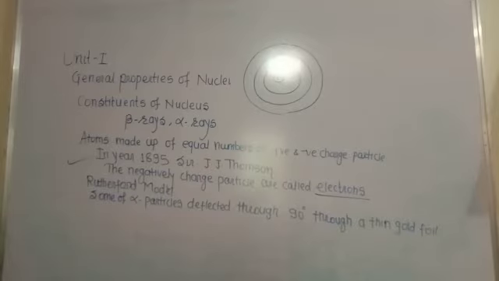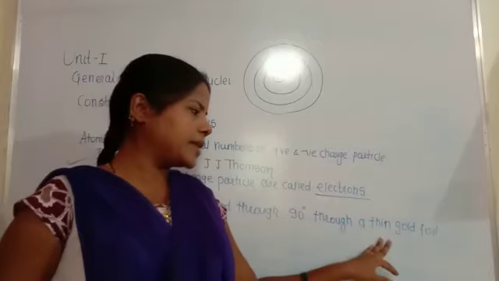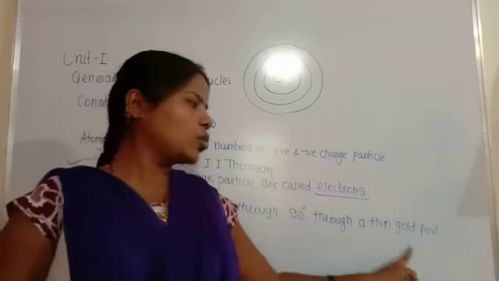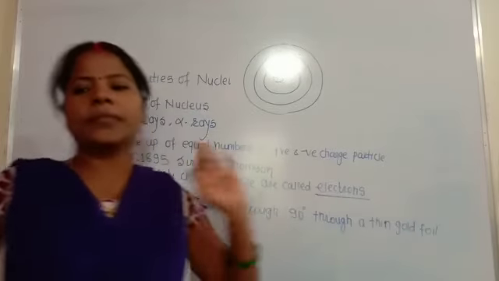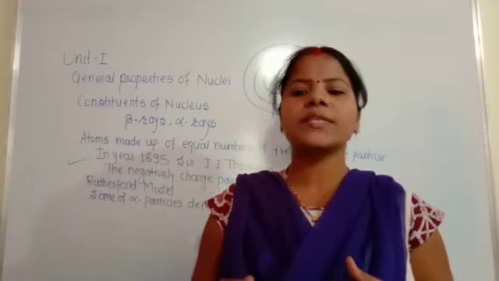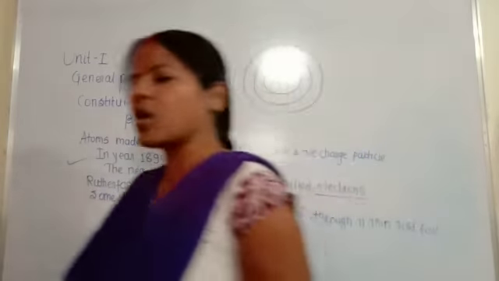So what is the reason behind this deflection of the alpha particles by the thin gold foil? Rutherford interpreted the observations as an indication of the presence of a very small entity having a strong positive charge.